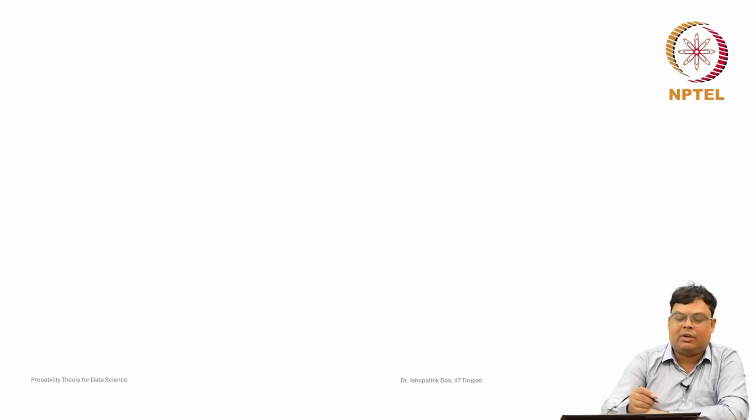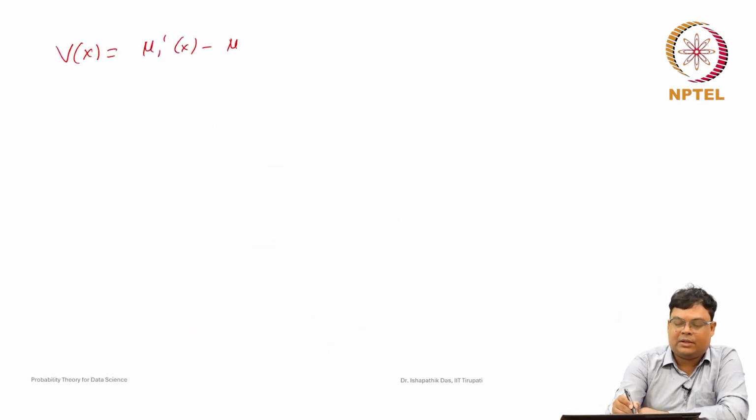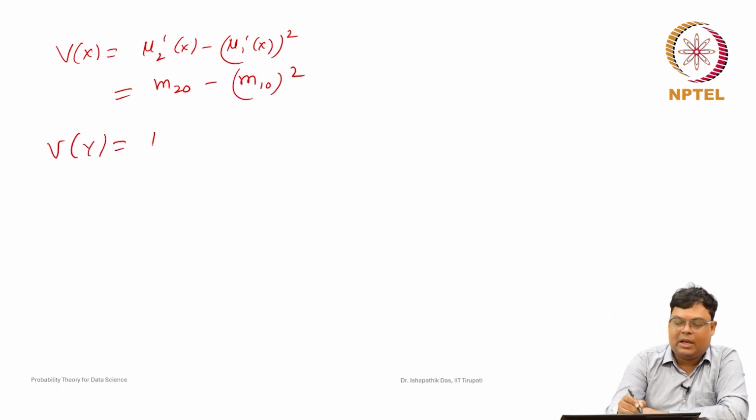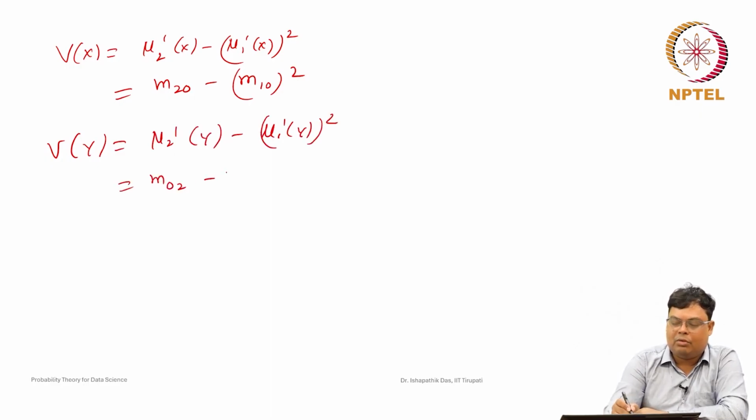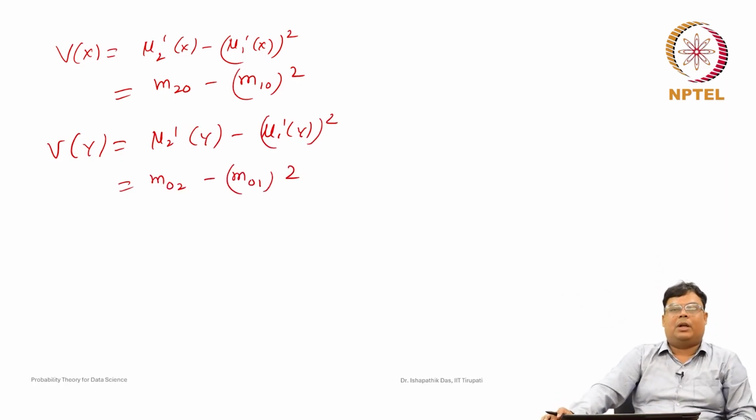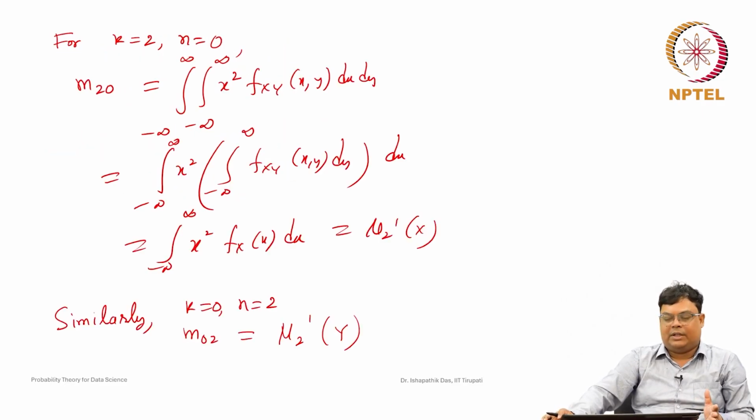Hence, the variance of x is nothing but mu 2 dash of x minus mu 1 dash of x whole square. So, it is nothing but m 20 minus m 10 whole square. Similarly, the variance of y is nothing but mu 2 dash for y minus mu 1 dash for y whole square. This is nothing but m 02 minus m 01 whole square. So, these are some of the values. It is very similar to the discrete cases.